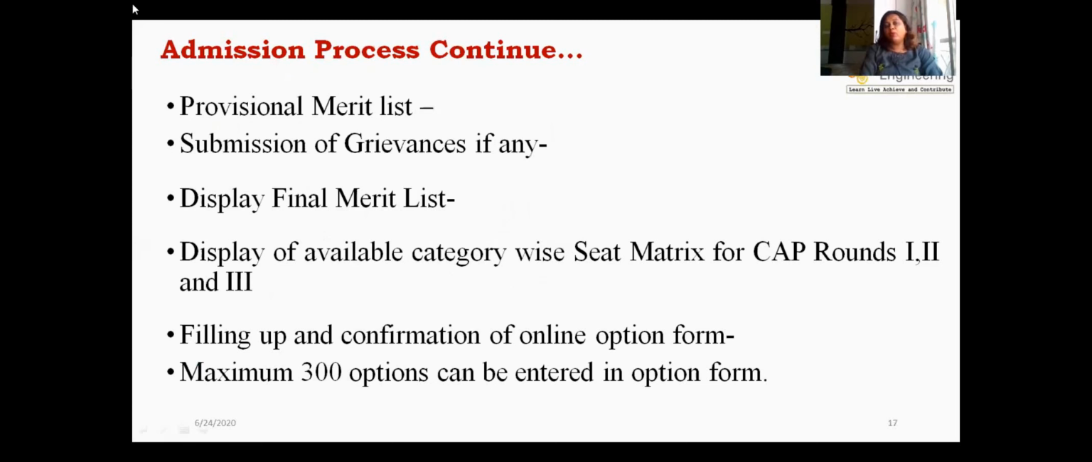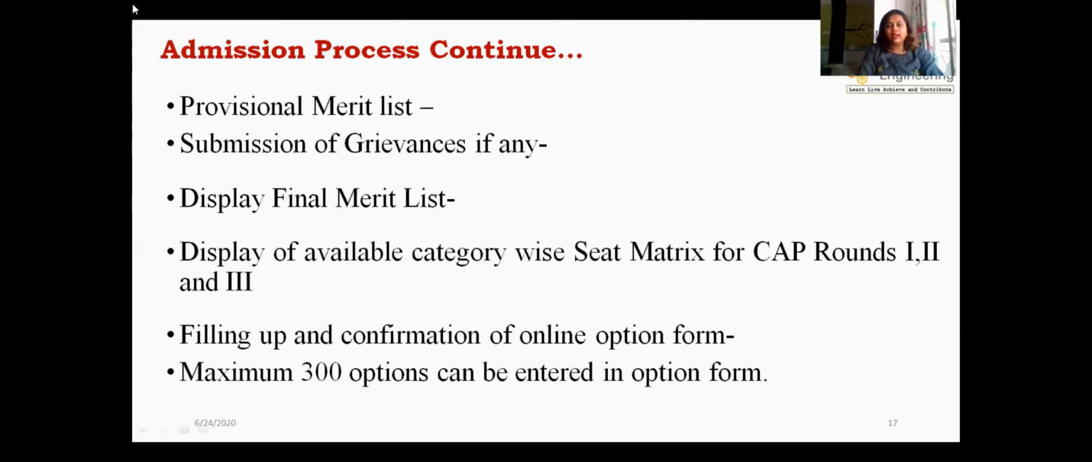Now let's see what the admission process is, how the admission process actually happens. First, depending on the marks scored in the MHCET exam, the provisional merit list is displayed. If there are some problems in this merit list, like some sequences are wrong, some names are wrong, then such type of grievances can be submitted at the FC Center up to a specific deadline.